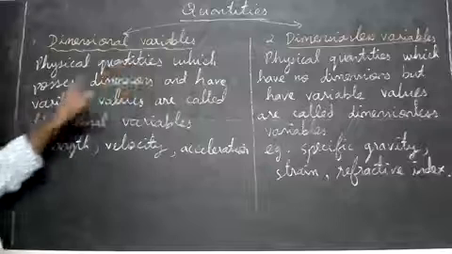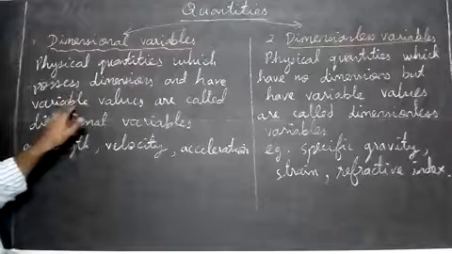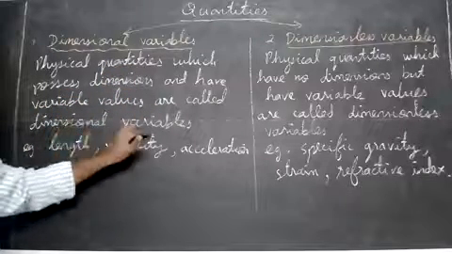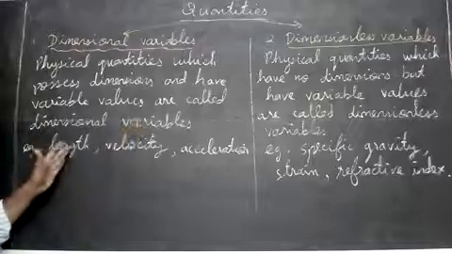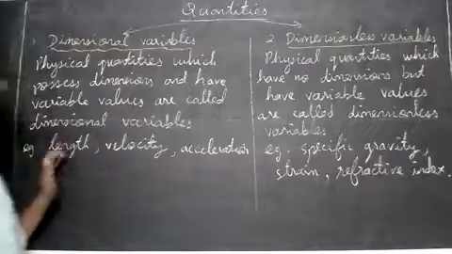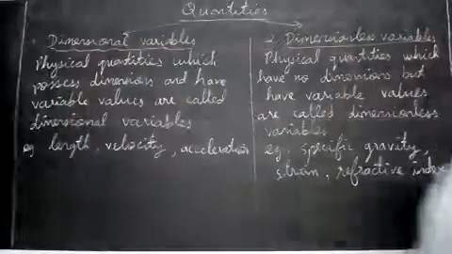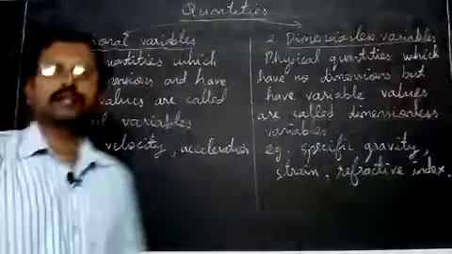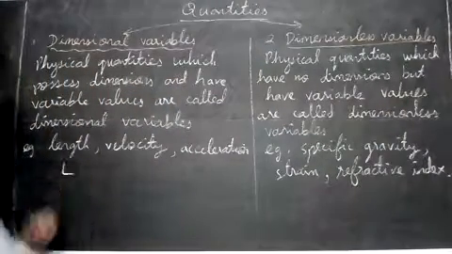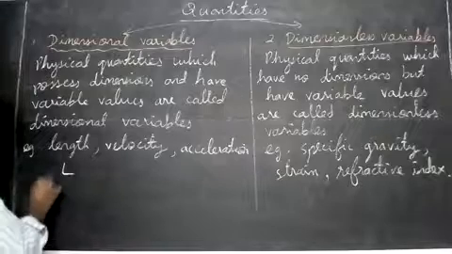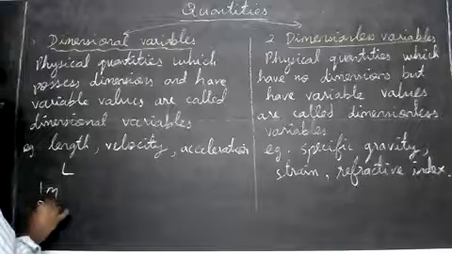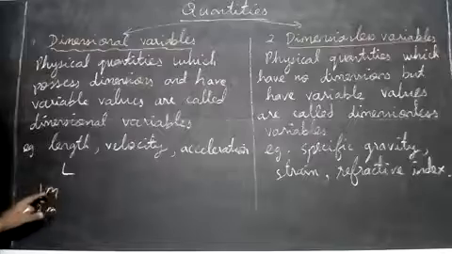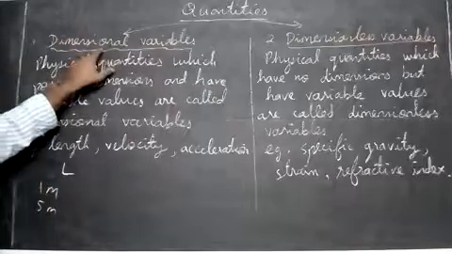Physical quantities which possess dimensions and have variable values are called dimensional variables. So these quantities possess dimensions, and they will vary also. For example, dimension of length. Dimension of length is L. Length can be 1 meter, it can be 5 meters, 10 meters, it can change. So it has dimensions, and it can vary also. So we say it is a dimensional variable.